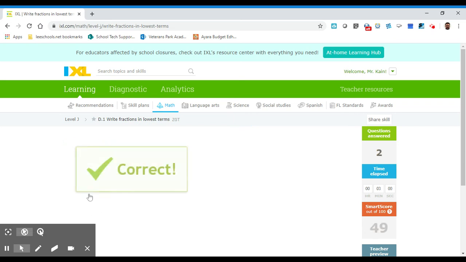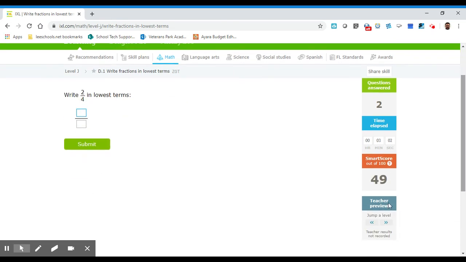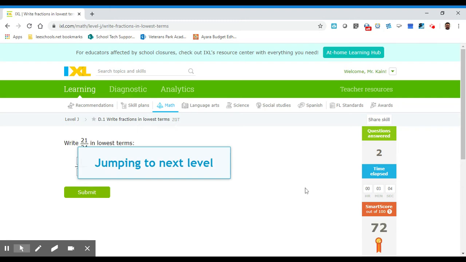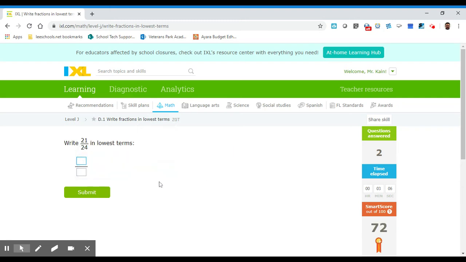Okay, let's click it and jump up a level here. We are at 72. Now we have some bigger numbers like 21/24. So remember the process is, let's write down the fraction. Take the smaller of the two numbers and list the factors. I like to start at the bottom. 1 always works. You don't have to write it, but I'm going to write it. 1, does 2 divide in? No. Does 3 divide in?